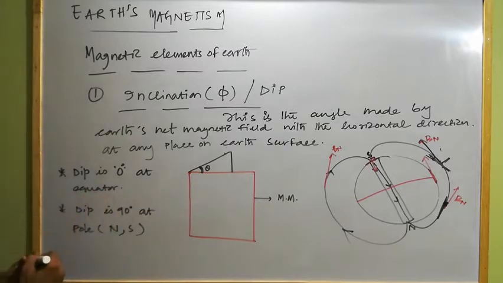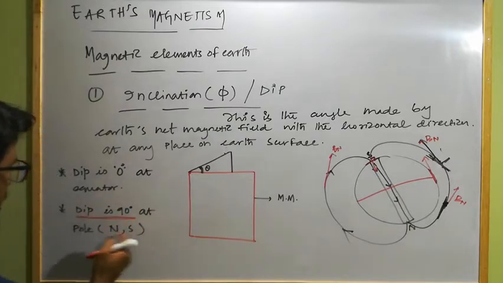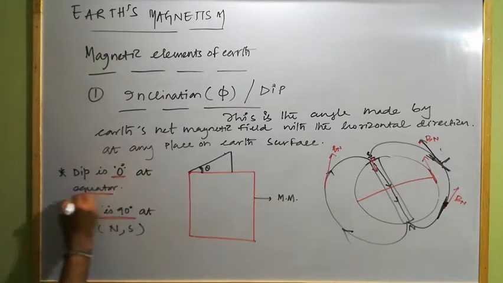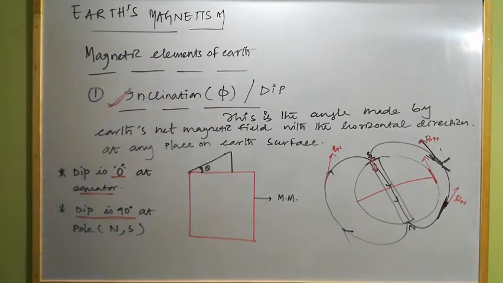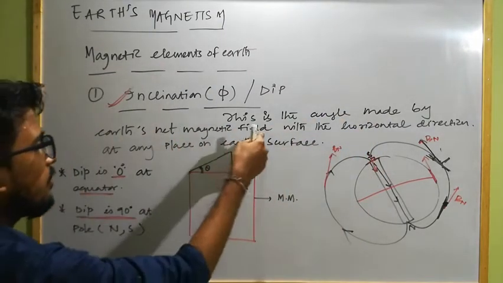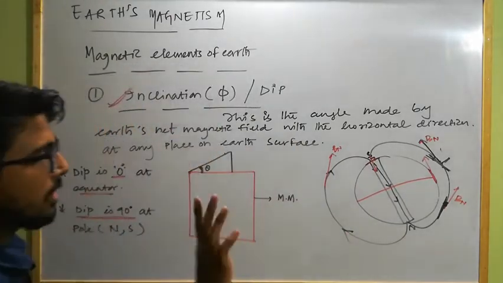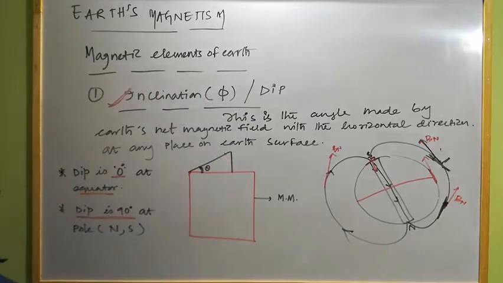You have to remember these two values for your examination. Dip is 90 at the pole, both north and south, and it is 0 at the equator. And this is the definition of inclination or dip: the angle made by the Earth's net magnetic field with the horizontal direction at any place on Earth's surface. Clear?